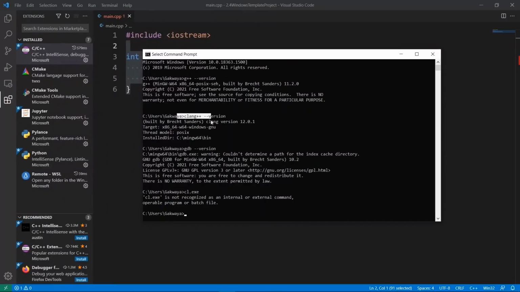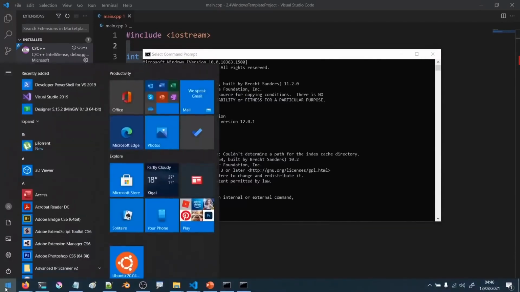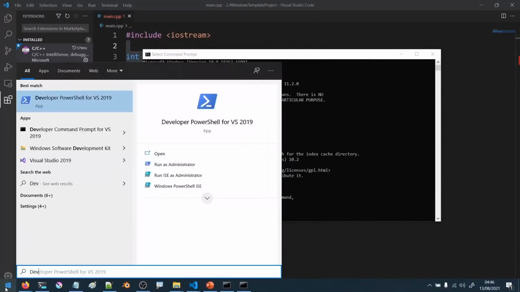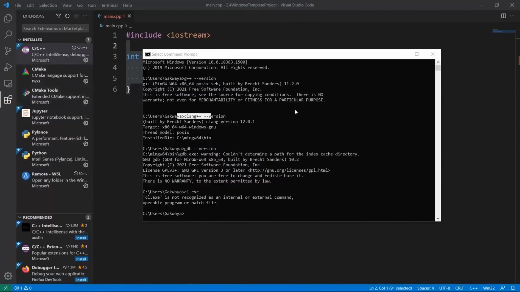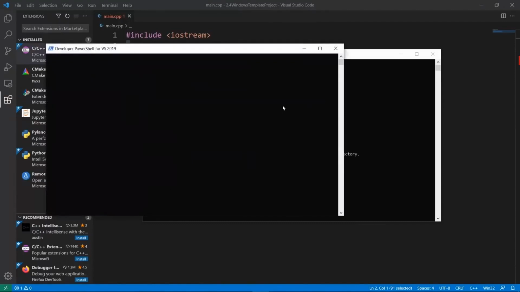The guys at Microsoft opted for the option for you, the developer, to specify which compiler you want to run by coming to the start menu here and typing developer and choosing which PowerShell for the compiler you want to use. For example, if we want to use the Visual Studio 2019 compiler, we can click on this, and then we will have a terminal that can run the C++ compiler from Microsoft.